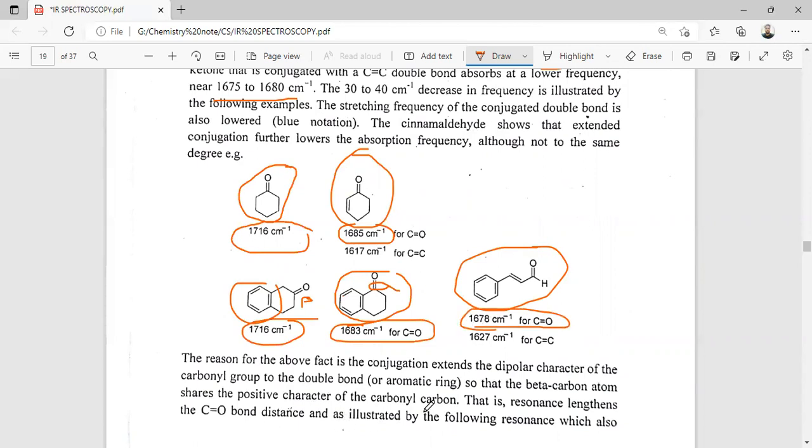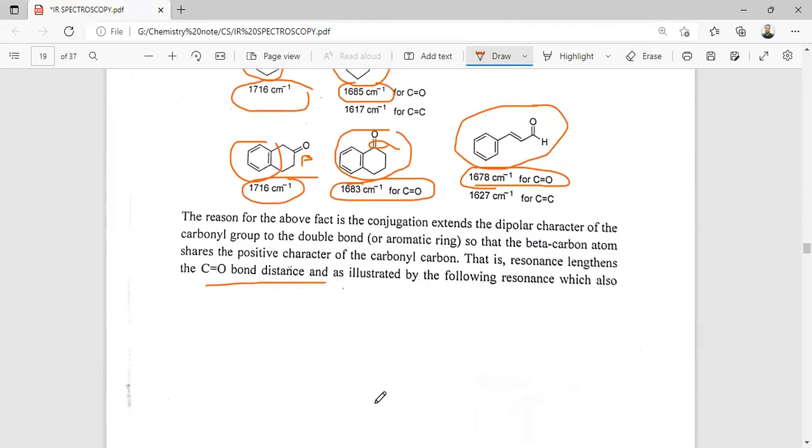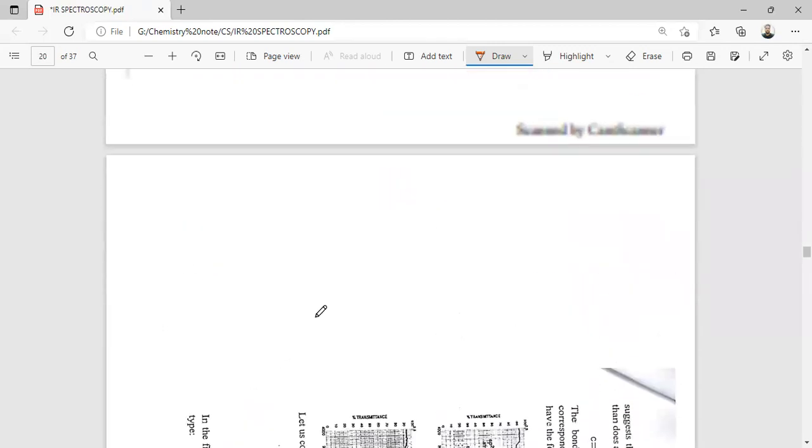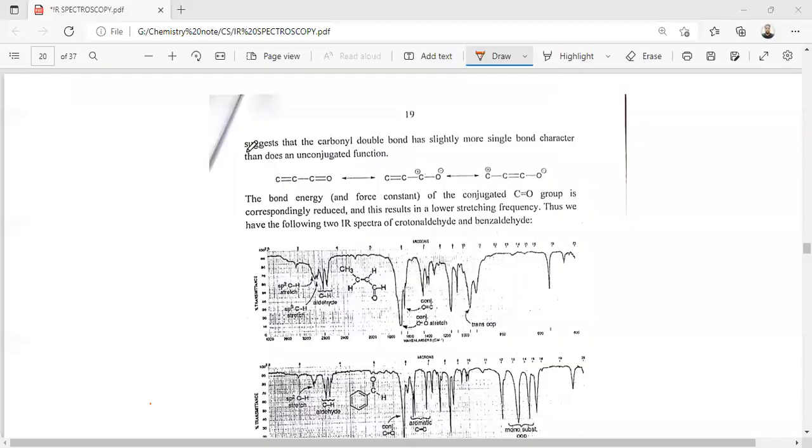The reason is that the conjugation extends the dipolar character of the carbonyl group to the double bond, so that the beta carbon atom shares the positive character of the carbonyl carbon. This resonance lengthens the CO bond distance, as illustrated by the following resonance structure, which also suggests that the carbonyl bond has slightly more single bond character than the unconjugated function.